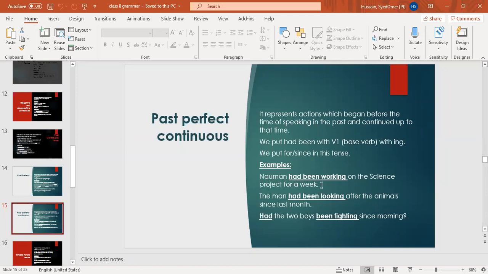Remember this thing that perfect continuous always indicates time period. The man had been looking after the animals since last month. Time period is mentioned, last month. Had the two boys been fighting since morning? Time period is mentioned, morning. Okay. So you have to keep this thing in your mind that whenever a time period is mentioned, then you have to put perfect continuous formula. Okay. Remember this thing.